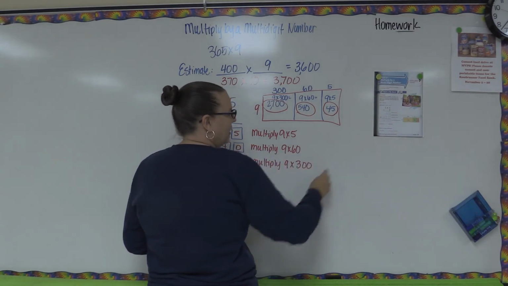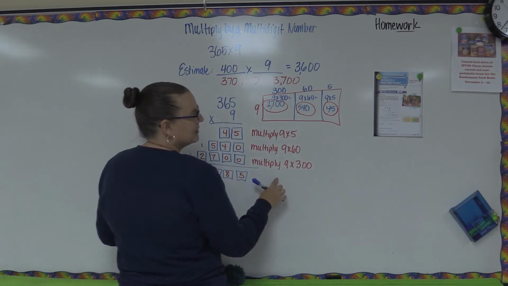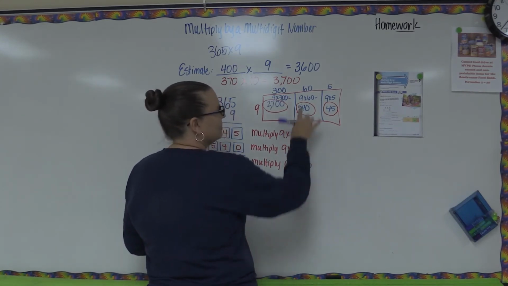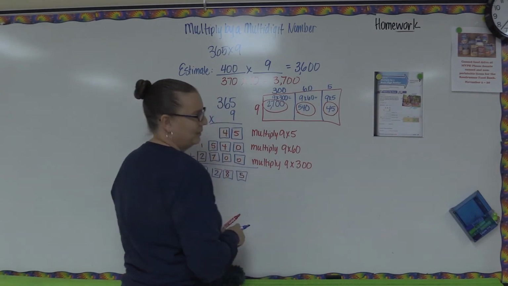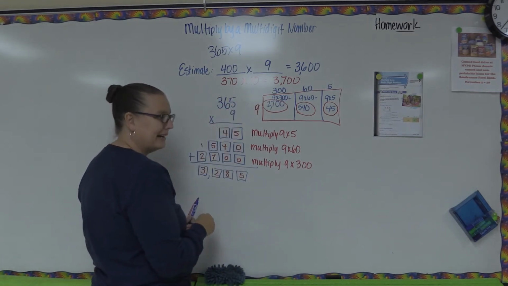And then at the bottom, our product, 3,285, is close to the estimate, whichever estimate you chose to use, okay? So this is showing us the partial products. It's just another way to look at it.